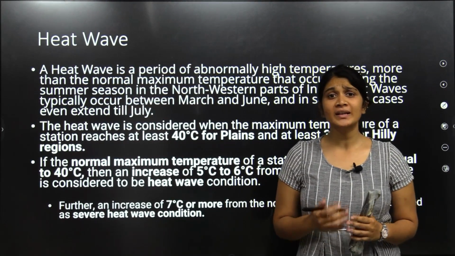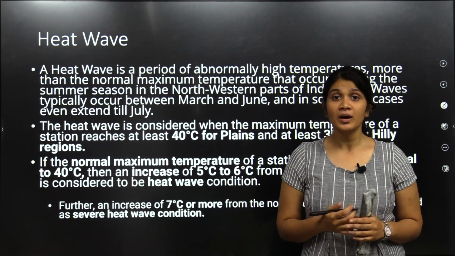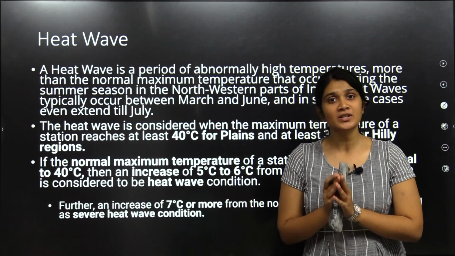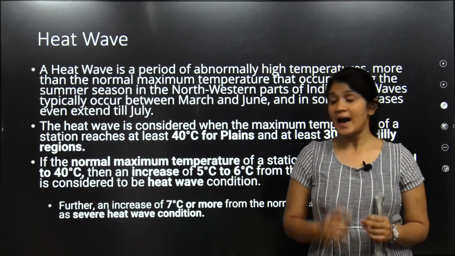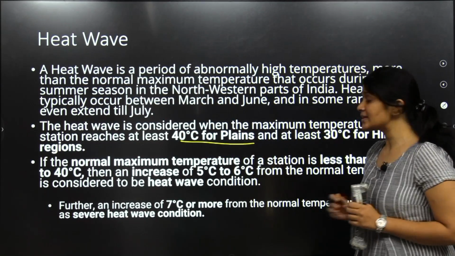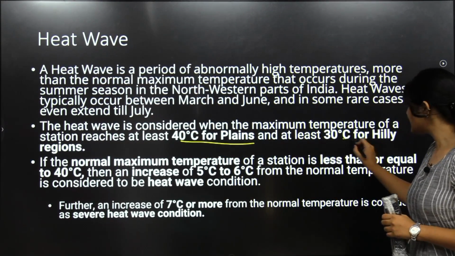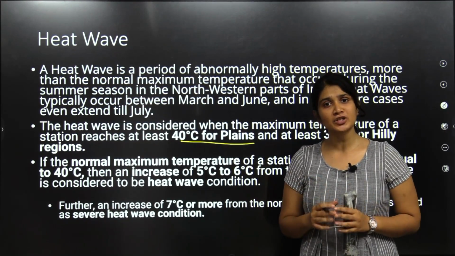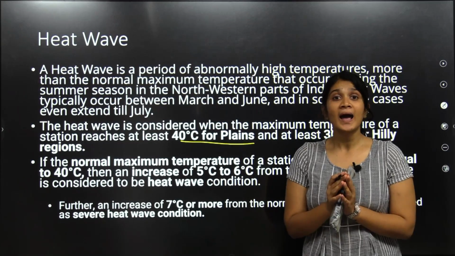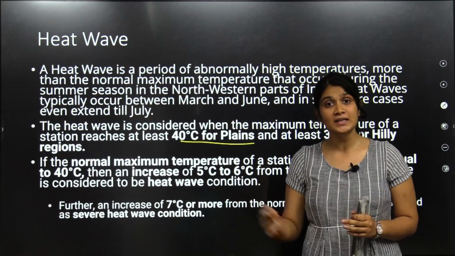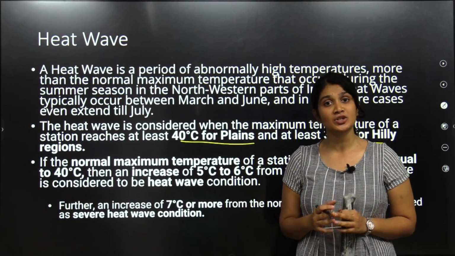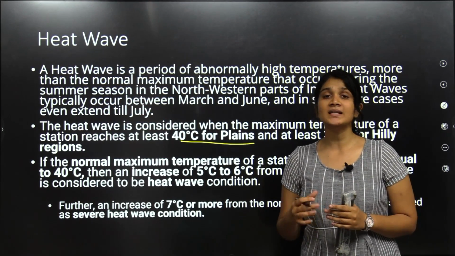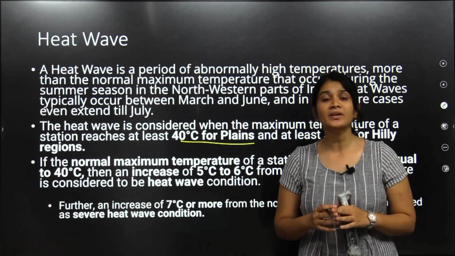A heat wave is usually when the heat is above the normal temperature, but this is a very general definition. IMD, the Indian Meteorological Department, defines a heat wave as 40 degrees Celsius for plains and 30 degrees Celsius for hilly regions. But if the normal temperature of that area is 40 degrees itself, and if it is beyond 40 degrees by 4 or 5 or 6 degrees, then it will be called a heat wave. Beyond 6 degrees, like 7 or 8 degrees, will be considered a severe heat wave.